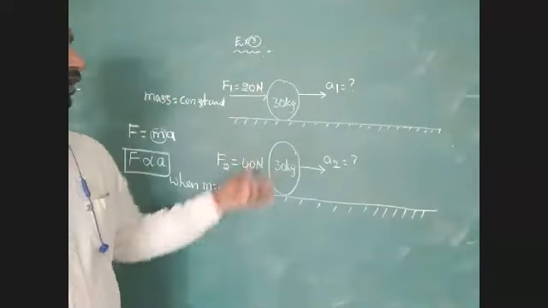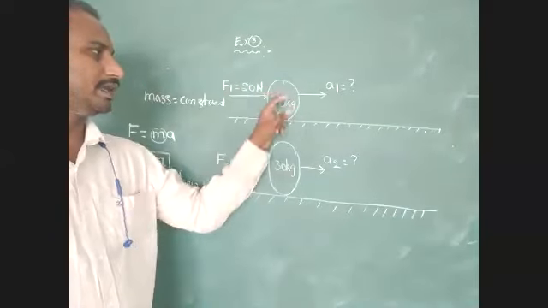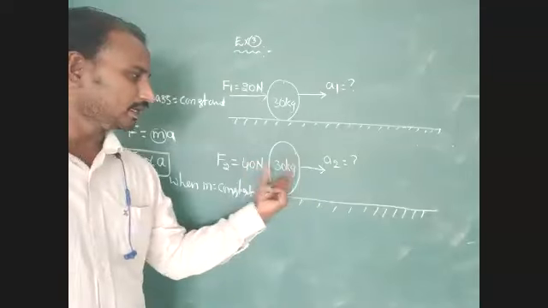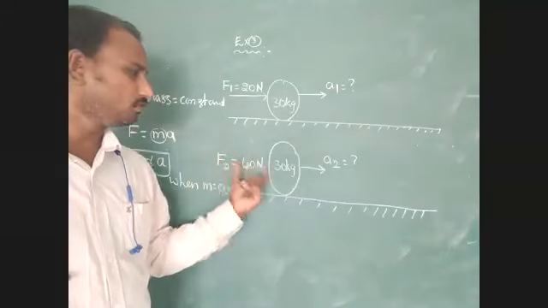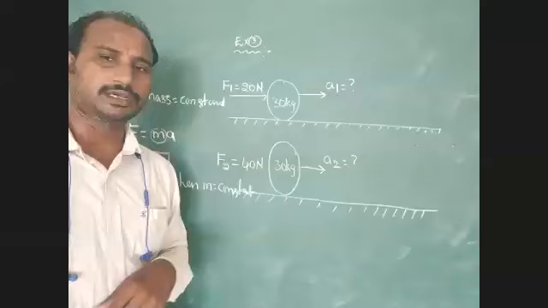So you have to tell that relation: force is directly proportional to acceleration when mass is constant. Because of that, here the body receiving 20 Newton force gets a smaller acceleration. In the second condition, the 30 kg body is getting 40 Newton force, then it gets larger acceleration.